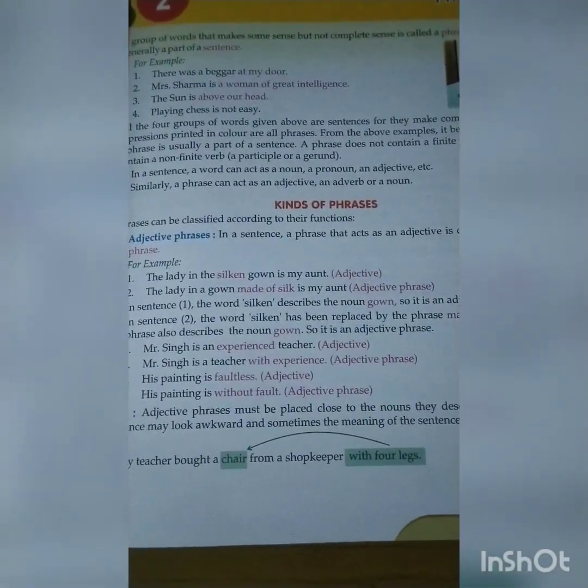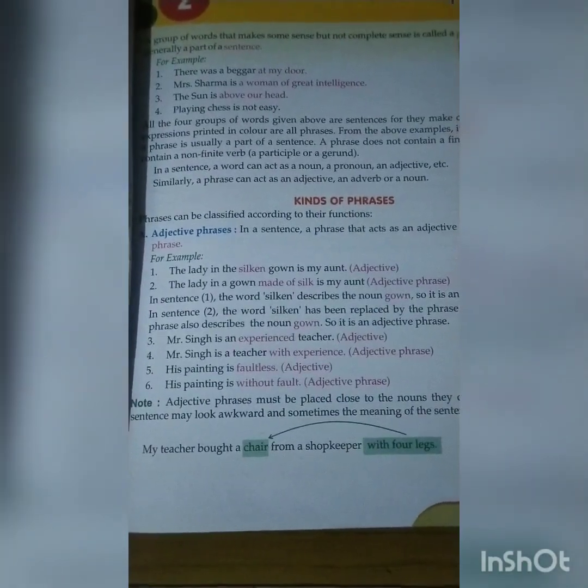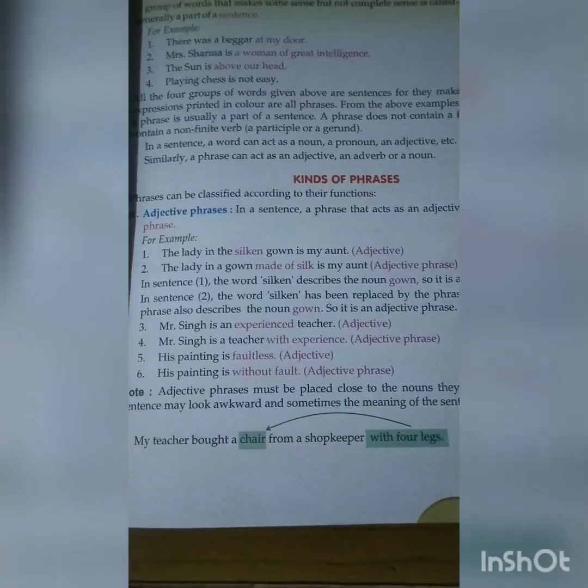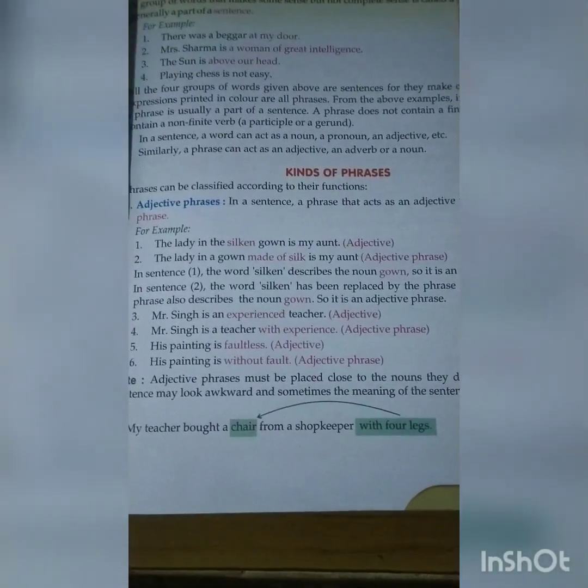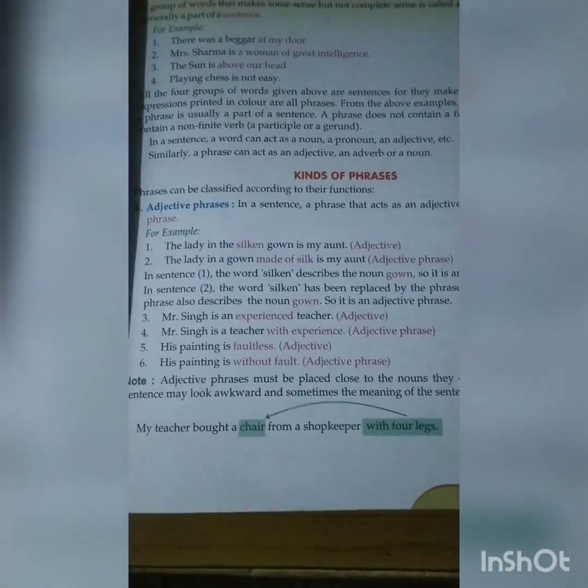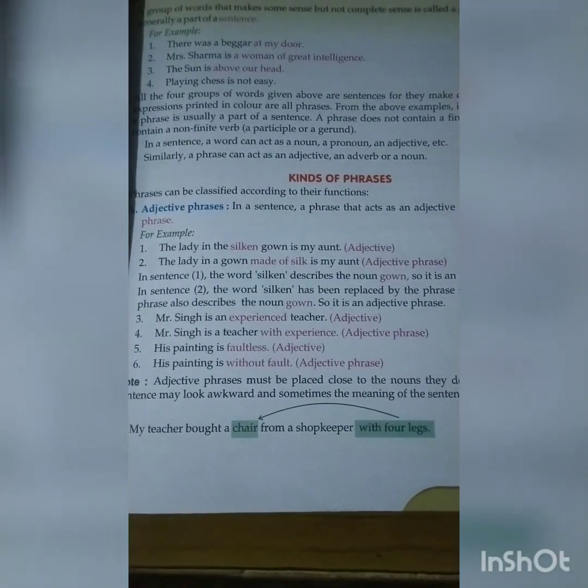An adjective phrase. If I take the second example, Mr. Singh is an experienced teacher. What type of teacher is Mr. Singh? Experienced. So that is showing an adjective. But if we say Mr. Singh is a teacher with experience, that will be your adjective phrase.